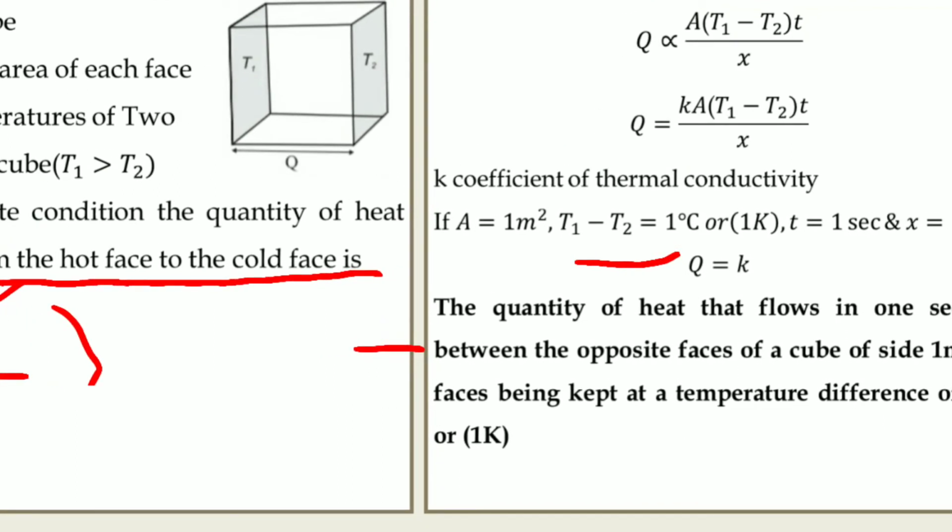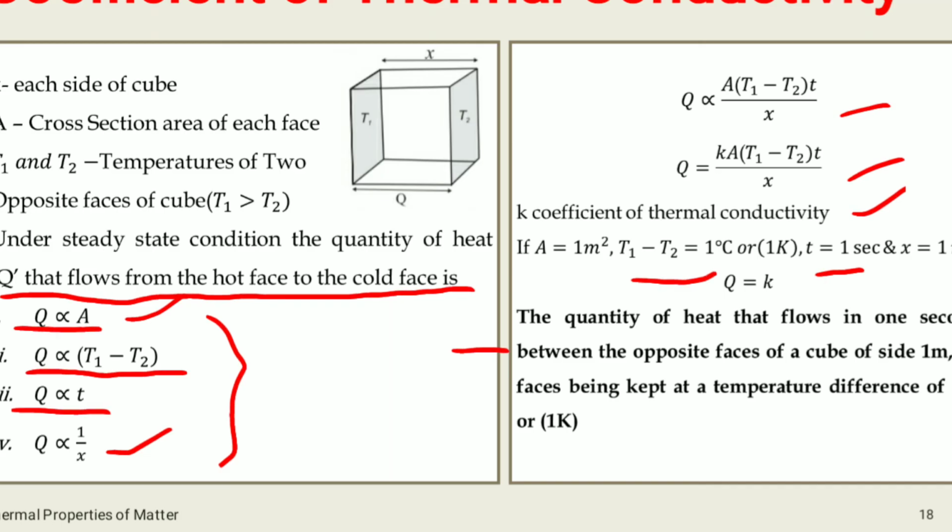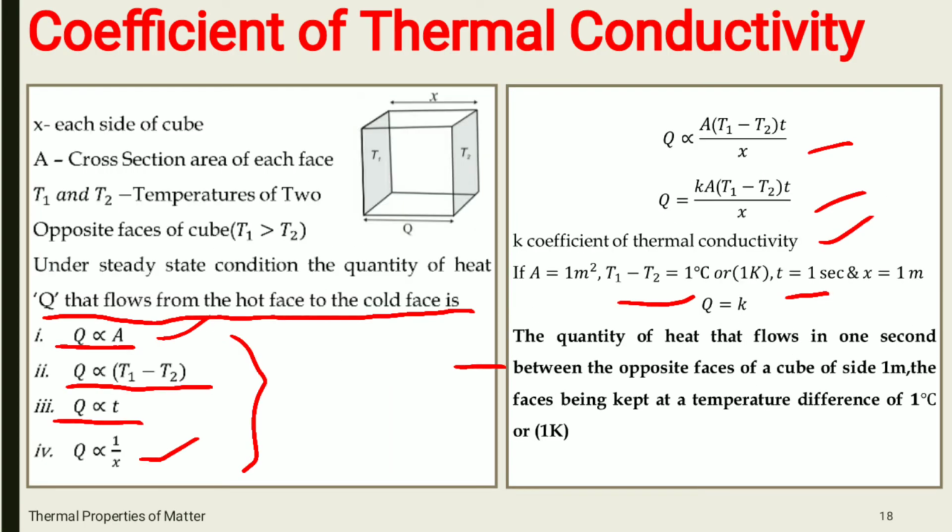That is the quantity of heat that flows in 1 second between the opposite faces of a cube of side 1 meter, the faces being kept at a temperature difference of 1 degree Celsius or 1 Kelvin. This is the definition of the coefficient of thermal conductivity.